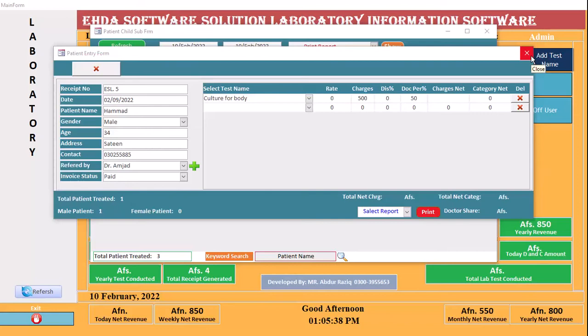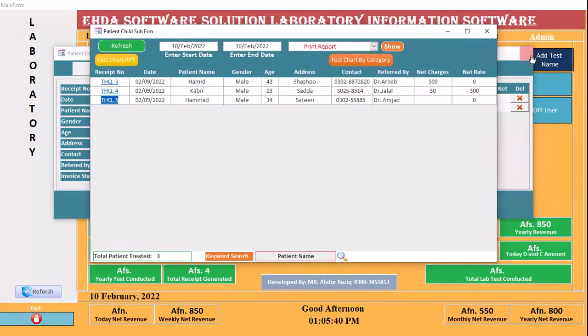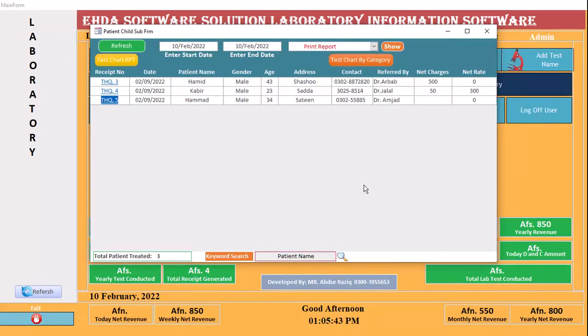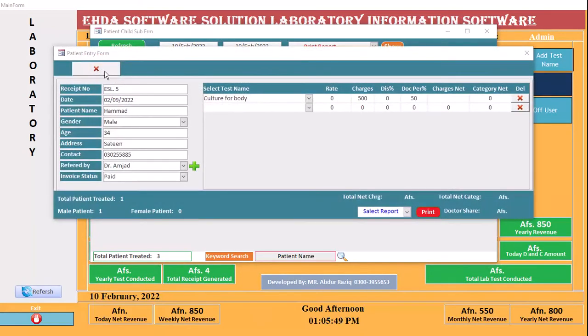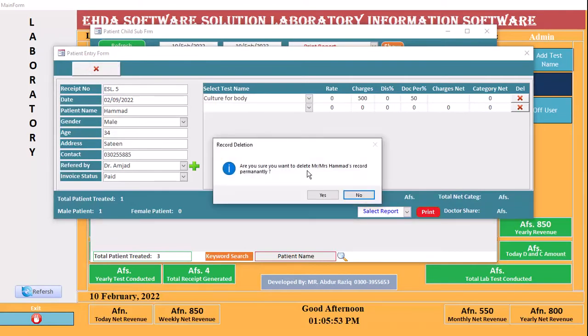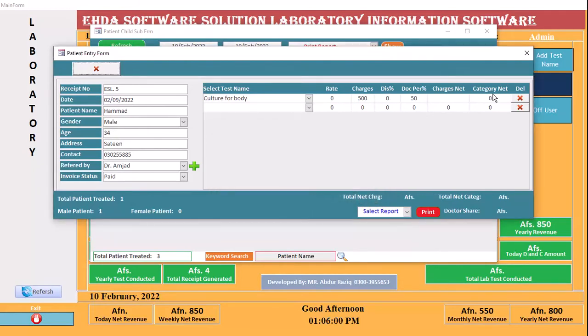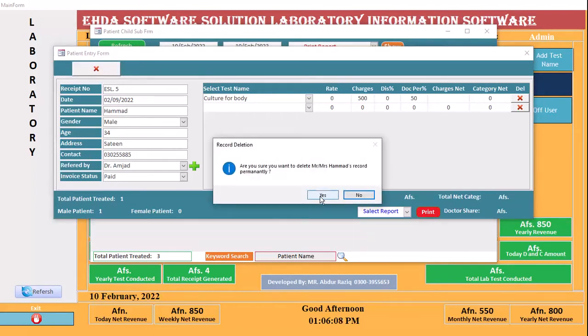You said that if anyone wants to cancel the report, or cancel the bill, it is also possible. Click here and click the delete button. It will delete the whole report of this patient. If you want to only delete the calculation, means tests, delete from here. If you want to delete the complete entry, then click delete and click yes.